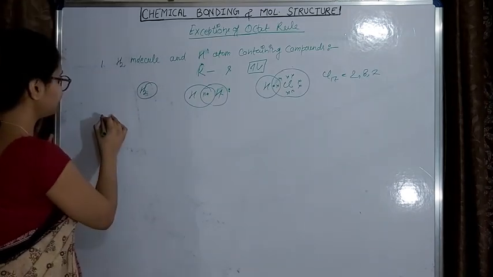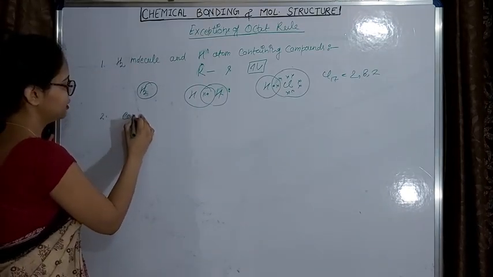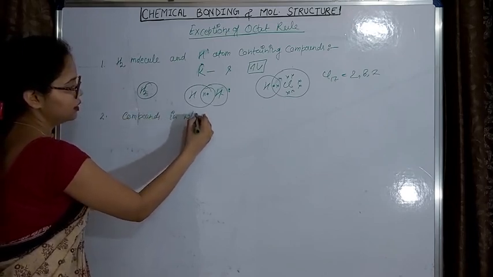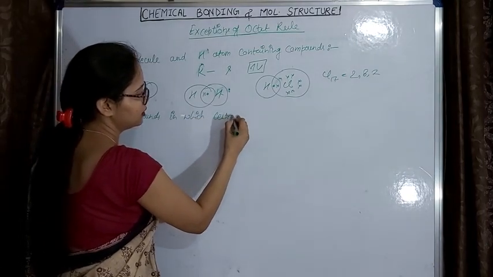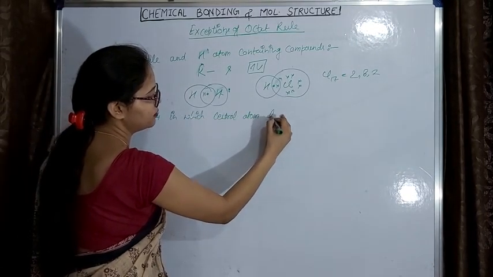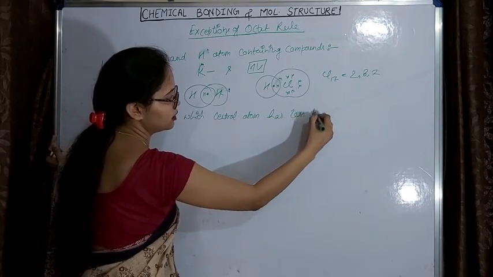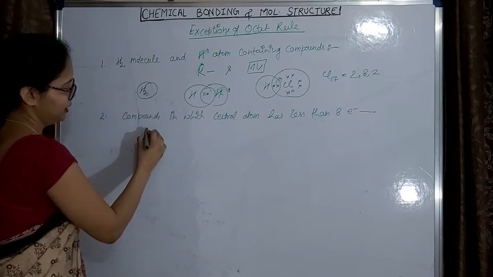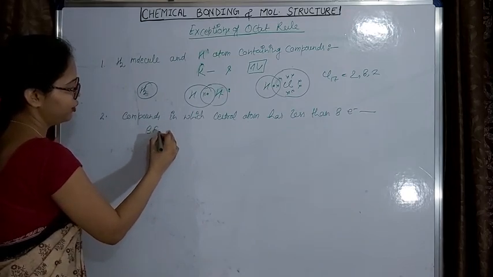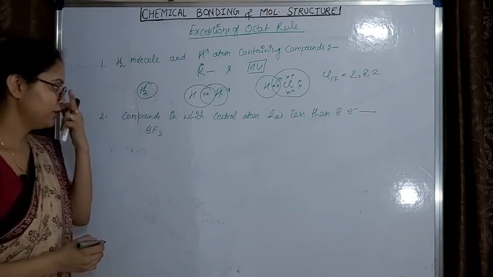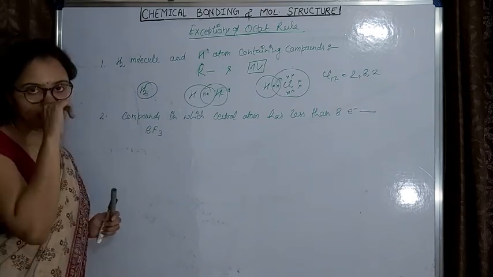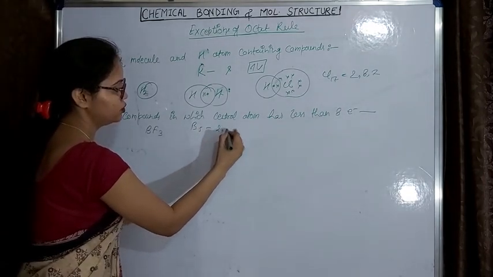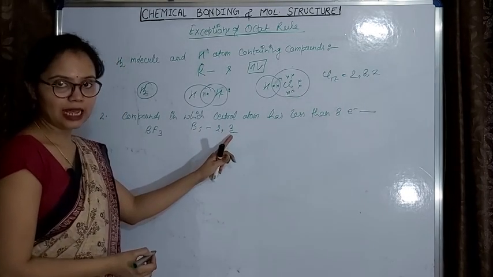Let's take the second. Second is compounds in which the central atom has less than 8 electrons. Let's take the example of BF3. In BF3, as we know, boron has 5 electrons, so it will have 2, 3, that is 3 electrons in the last orbit.